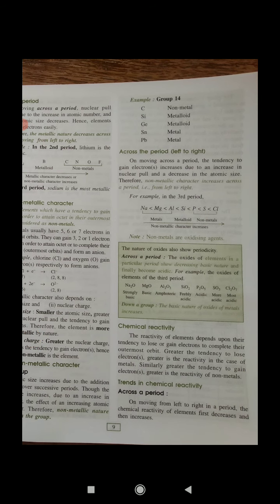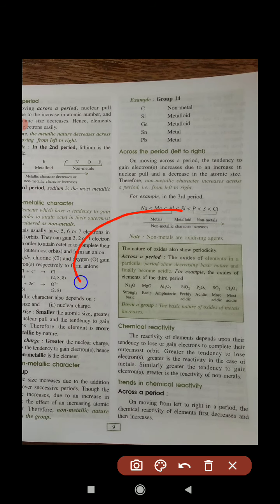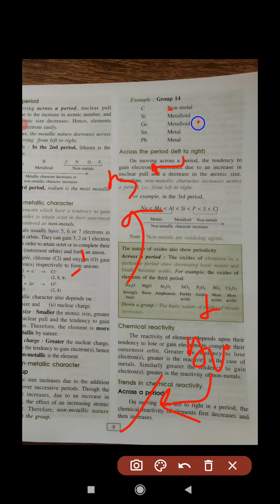Here is also the nature of some oxides. Metals will form basic oxides, and non-metals form acidic oxides. Acidic oxides react with water to form acid, and basic oxides react with water to form base, like sodium hydroxide and magnesium hydroxide.